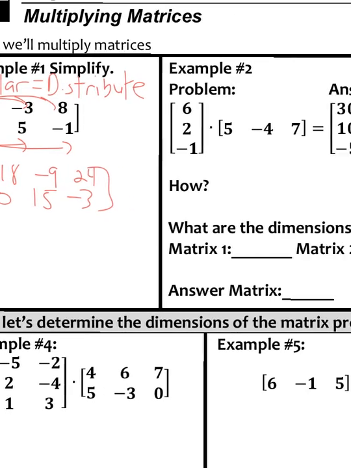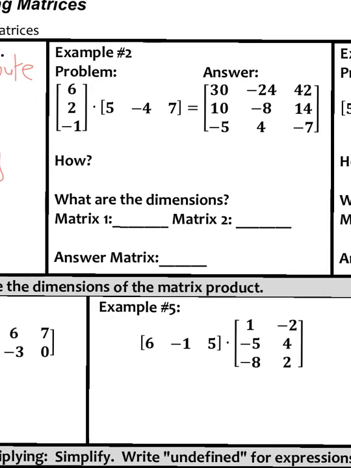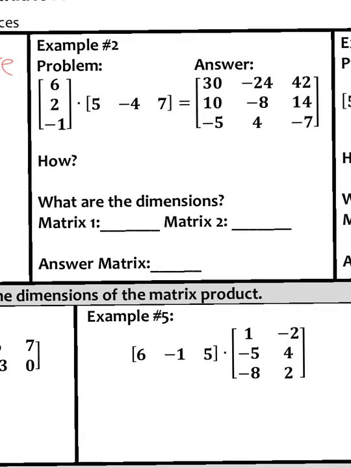All right, so I want you to look at this problem and pause it and see if you can figure out how I got from this problem to this answer. Let's go through some stuff, okay? First off, matrix number 1, remember we make an L, row by column. So it's a 3 by 1 matrix. This one is a 1 by 3 matrix. And our answer here is a 3 by 3 matrix.